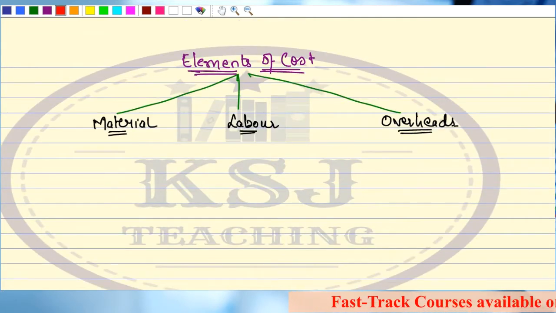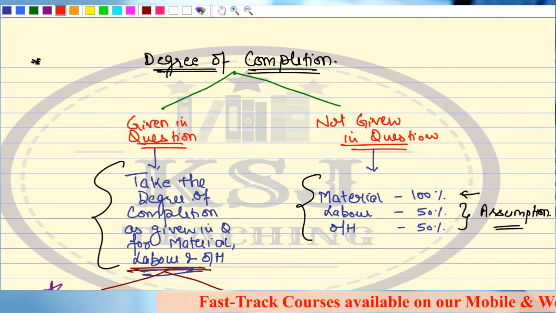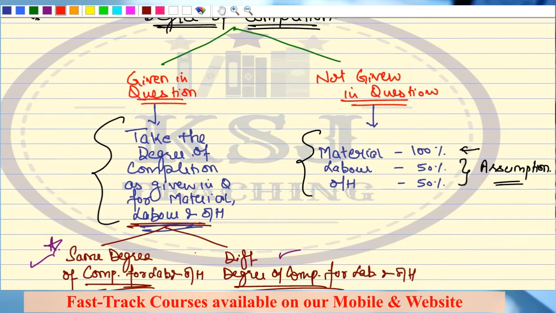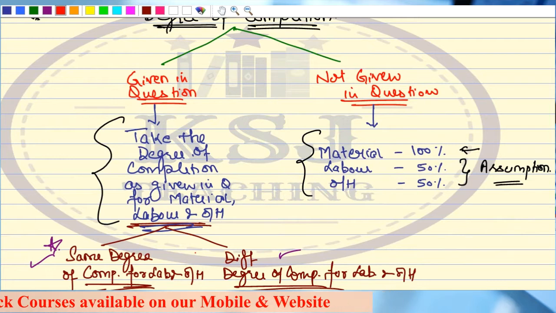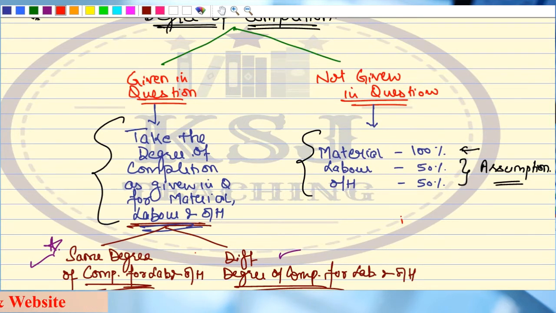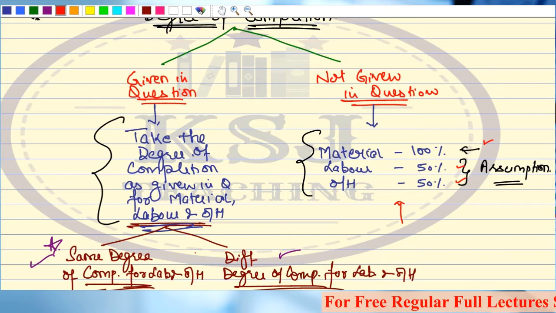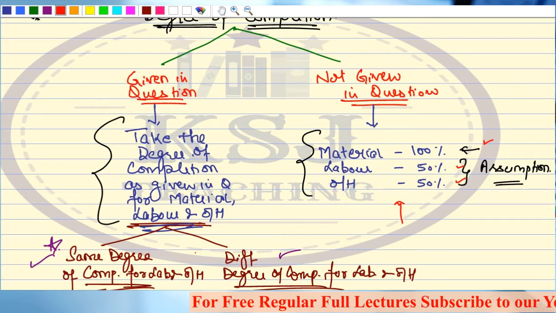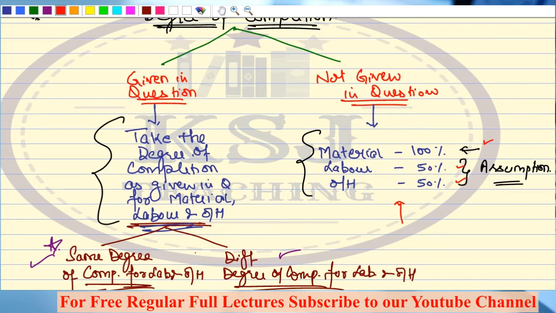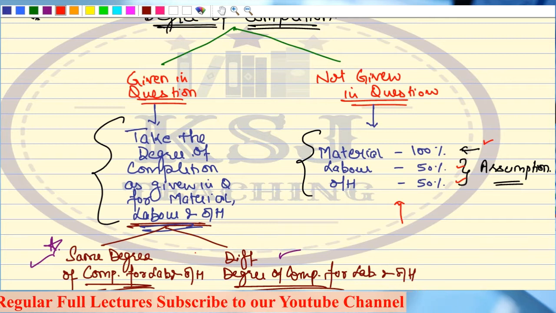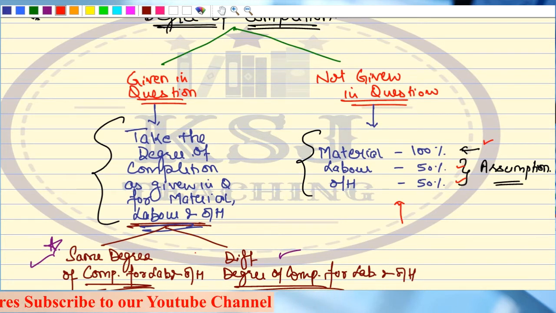Now in this case, I discussed with you that in case the degree of completion is given in the question, take it as it is given in the question, and if it is not given in the question, you have to take it this way: for material it will be 100%, and for labor and overheads it will be 50%. Why it is so, that also I have told you in the last lecture, that the whole of raw material is input at the beginning of the process. That is why 100% of the cost is taken for material and 50% is taken for labor and overheads.